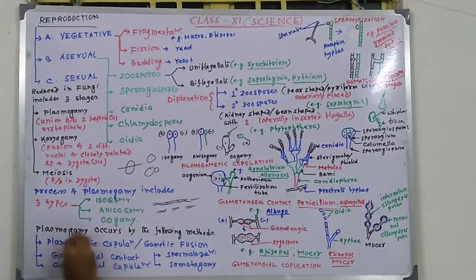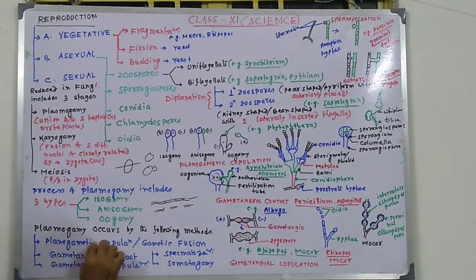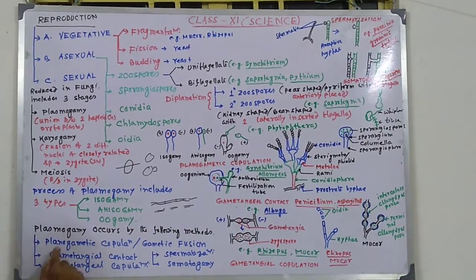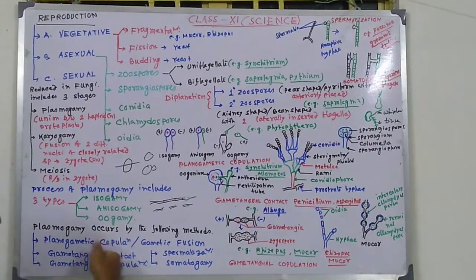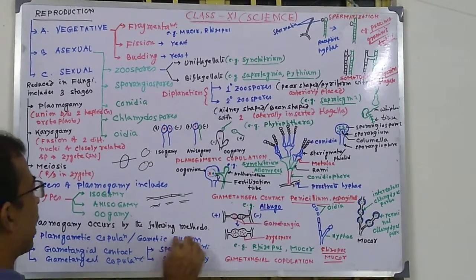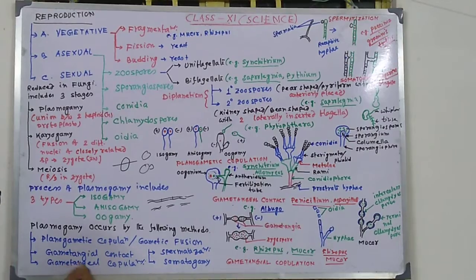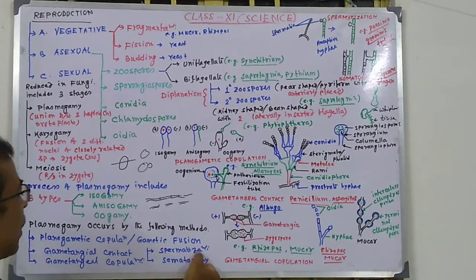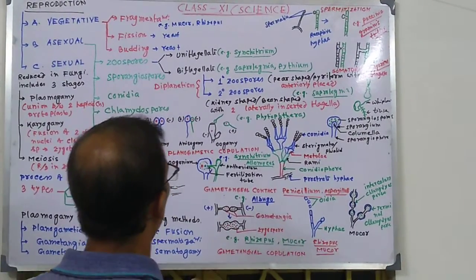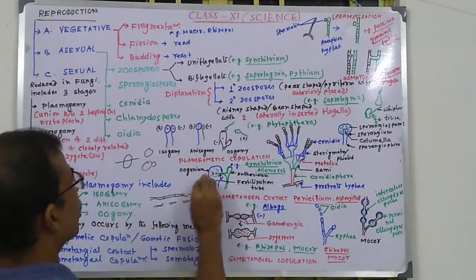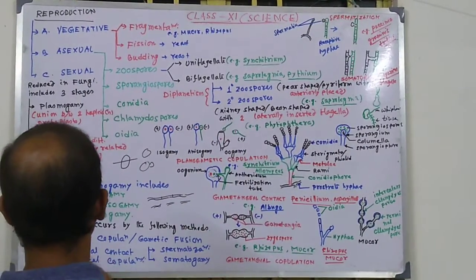Next, how plasmogamy occurs. This type of plasmogamy occurs by the following methods. One of them is planogametic copulation. Plano means motile gamete. Planogametic copulation, that is gametic fusion. Next one, gametangial contact. Next one, gametangial copulation. Next, spermatization and somatogamy. Planogametic copulation means these, and next is gametangial contact.